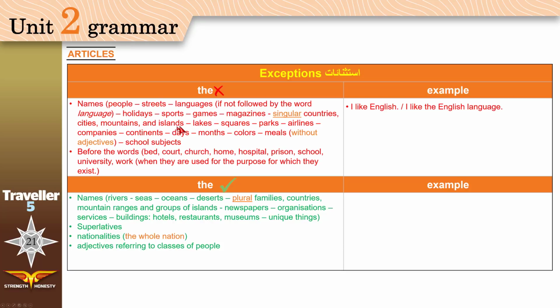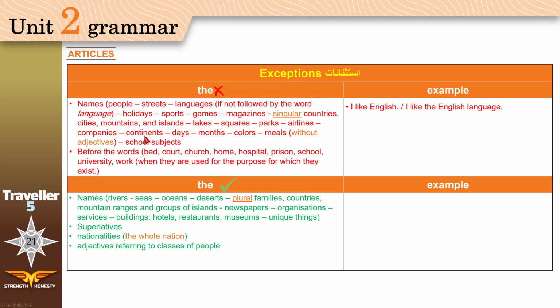Islands, let's go to Hawaii. Lakes, Victoria Lake. Squares. What do we mean by squares? It's not a shape, no. A square is a large open area in the center of a city. Parks, airlines, companies. I bought my computer from Microsoft.